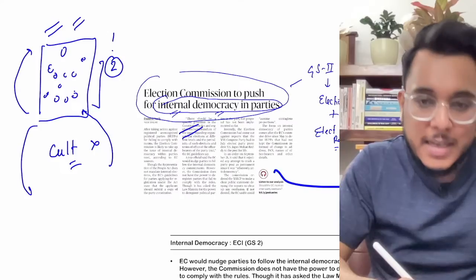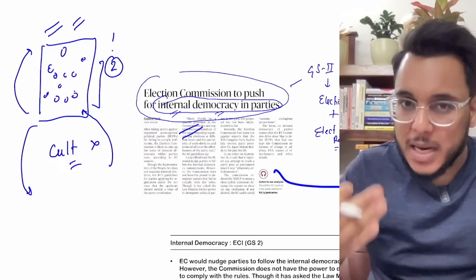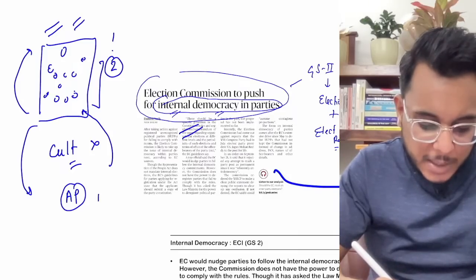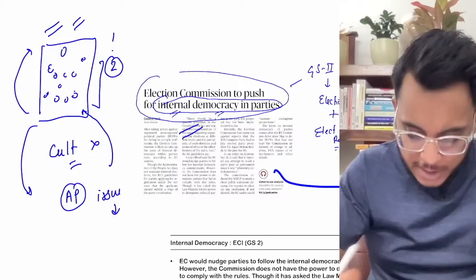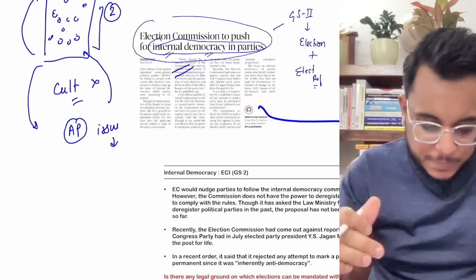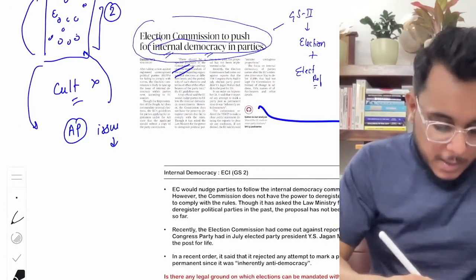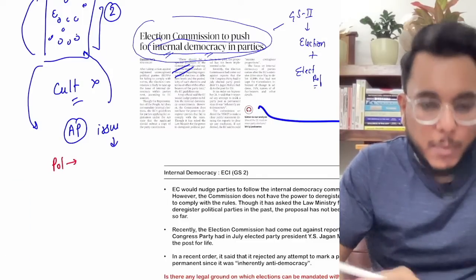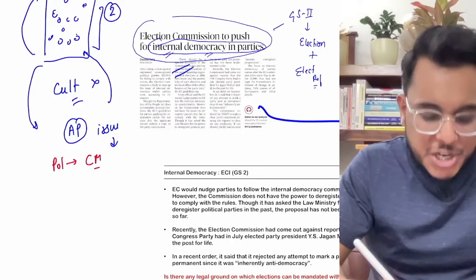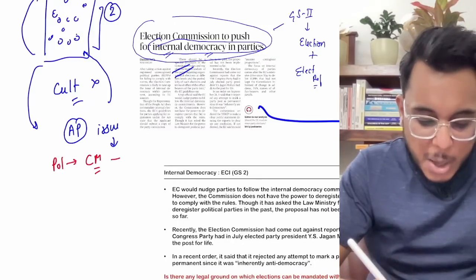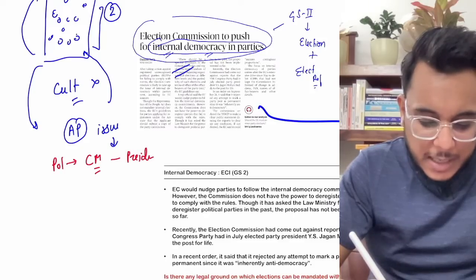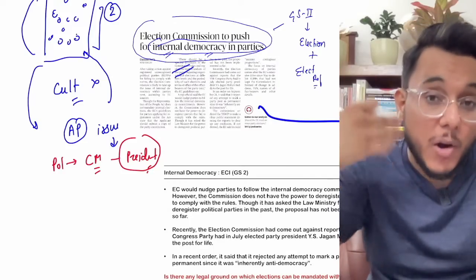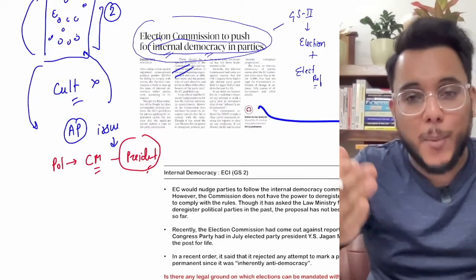Now, recently, this issue of internal democracy has become quite important. Why? Because of the Andhra Pradesh case study. What happened in Andhra Pradesh? Basically, in Andhra Pradesh, the ruling political party has chosen their chief minister as the president of the political party for life. The CM has been chosen as life president of the ruling political party.